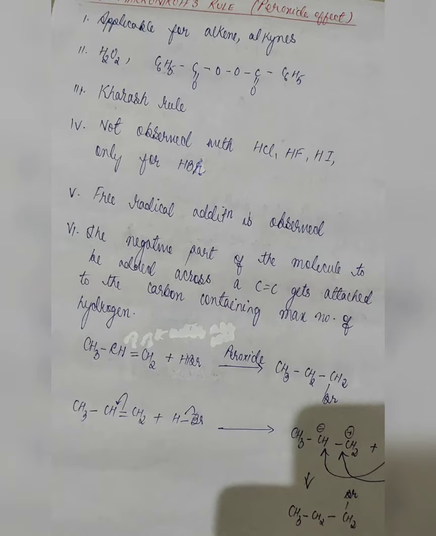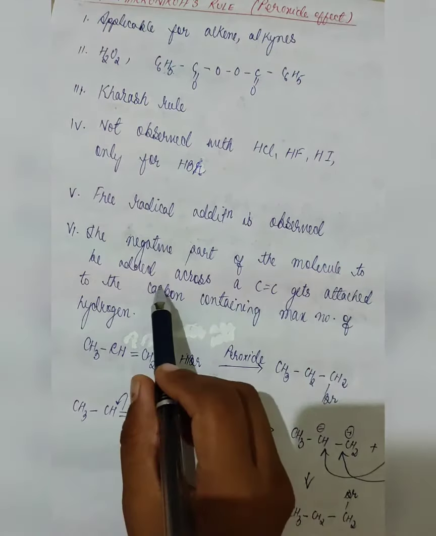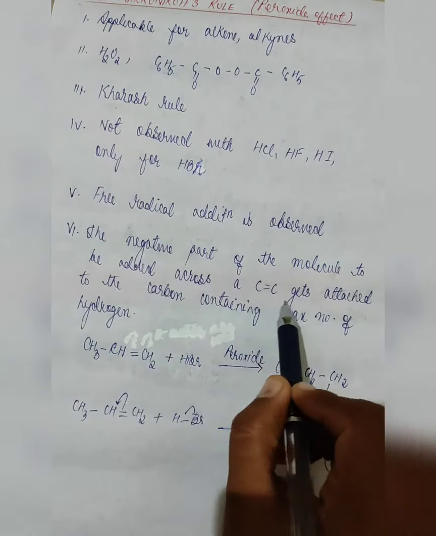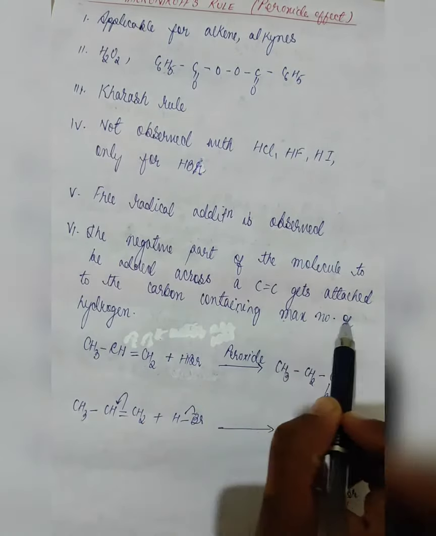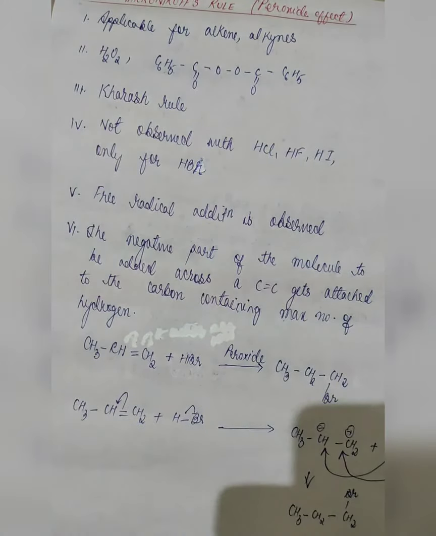Anti-Markovnikov's rule is just the opposite of Markovnikov's rule. In this rule, the negative part of the molecule to be added across a carbon double bond will get attached to the carbon containing the maximum number of hydrogens. In the case of Markovnikov's rule, the negative part was getting attached to the carbon containing the minimum number of hydrogens, but in this case it is the opposite. Let us see the example.